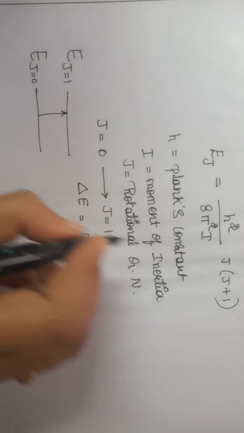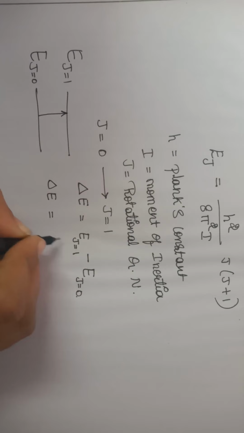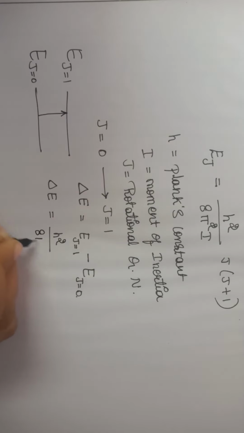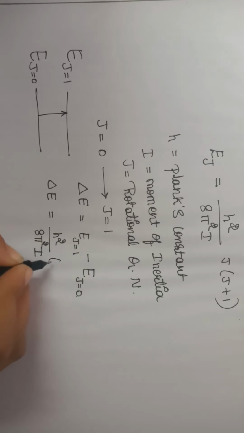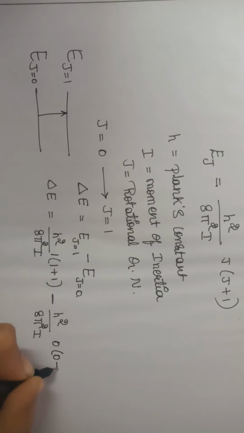So from the above expression, delta E is equal to E of J is equal to 1, that is h square by 8 pi square I, J is 1, that is J into J plus 1, 1 into 1 plus 1, minus h square by 8 pi square I, where J is equal to 0, that is 0 into 0 plus 1. 0 multiplied by anything is 0 itself.